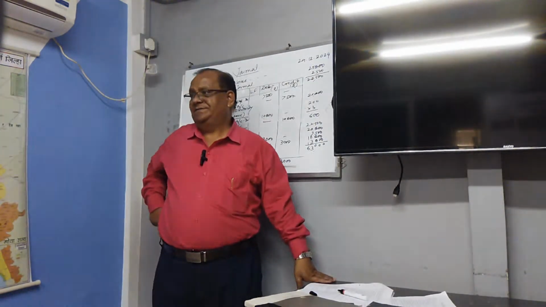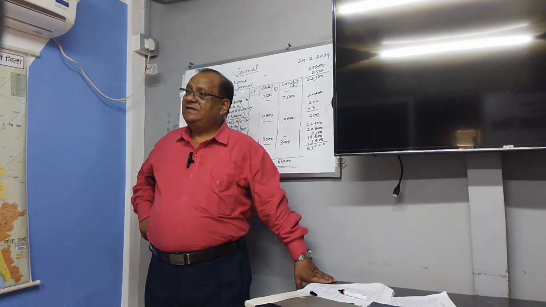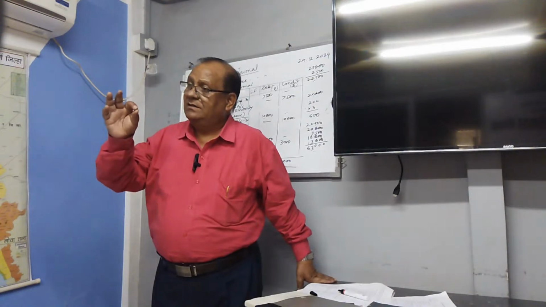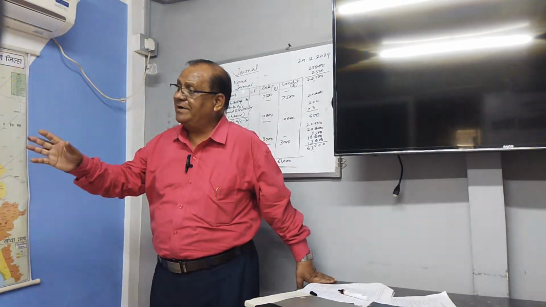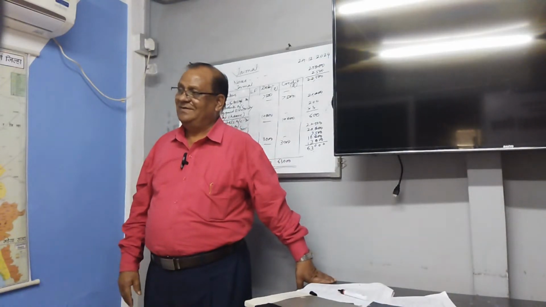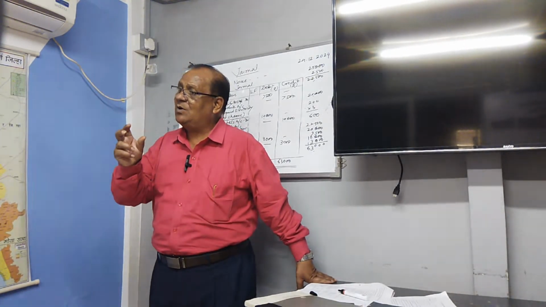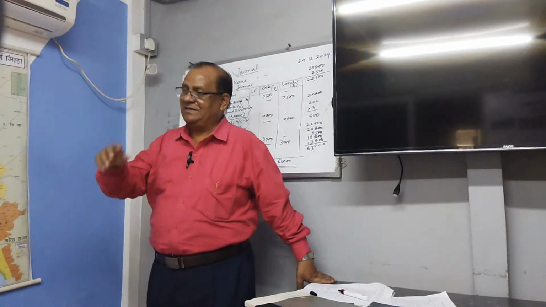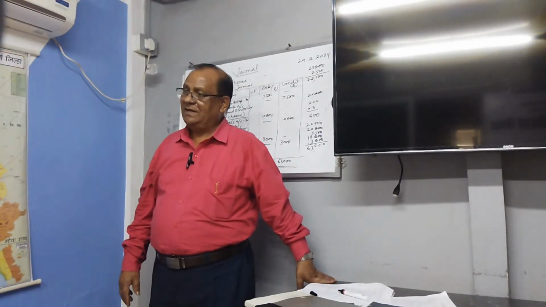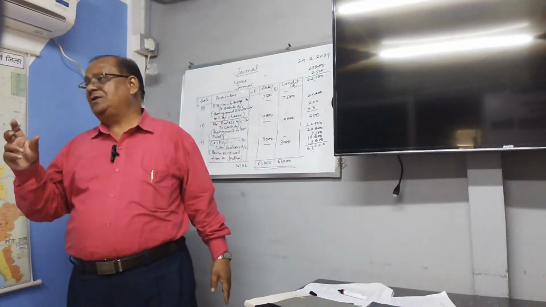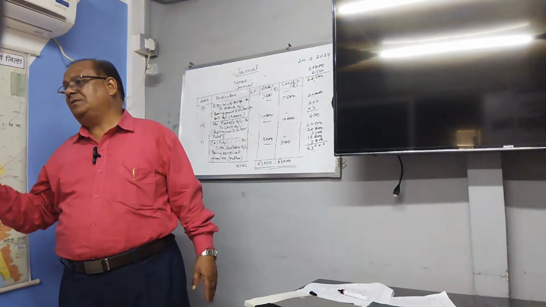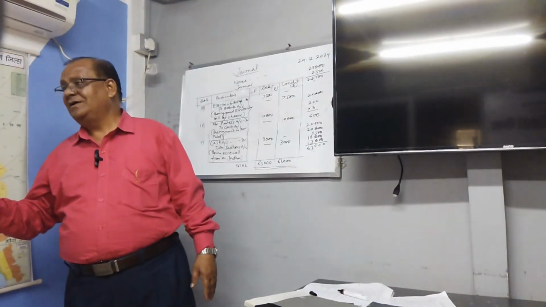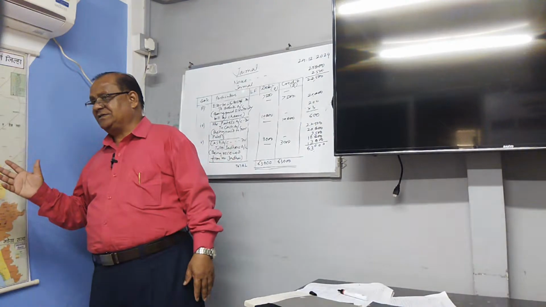Now what is balance sheet? Balance sheet is a statement showing the list of assets and liabilities on a particular date. It's called balance sheet. It shows the financial position of the concern. How much asset with us, how much liability with us.